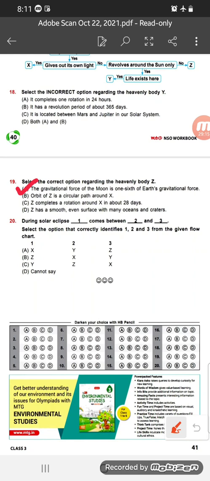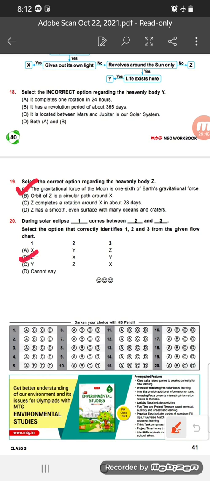Number 20. During the solar eclipse, 1 comes between 2 and 3. In a solar eclipse, only the moon comes between the earth and the sun. So here 1 is Z, the moon, and it comes between 2 and 3, that is X and Y. So option number B is the right answer here.